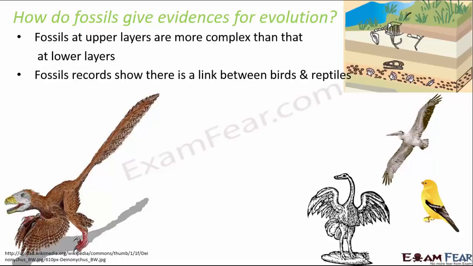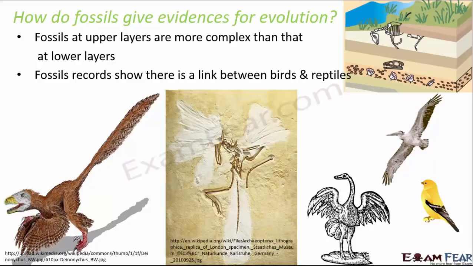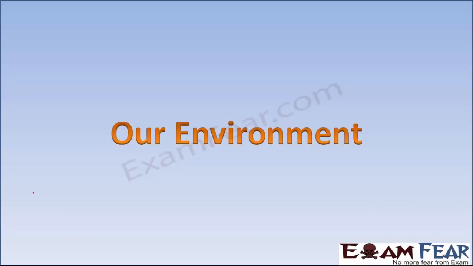So this is a quick recap. I'm just trying to give you a hint on these topics, which are more important from your exam perspective. So I think, yes, that was all for heredity and evolution. So let's move on to the next lesson, which is our environment. Now, this is a very specific topic. It is very important from exams perspective.